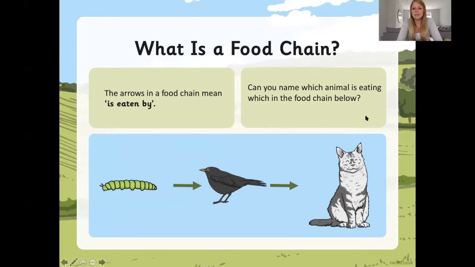And we can see a picture here, and it tells us the arrows in a food chain mean "is eaten by". So can you name which animal is eating which in the food chain below? Fantastic. So the caterpillar is eaten by the bird, is eaten by a cat.